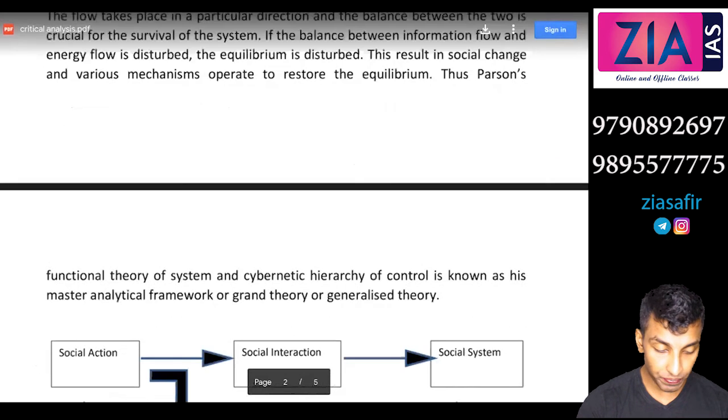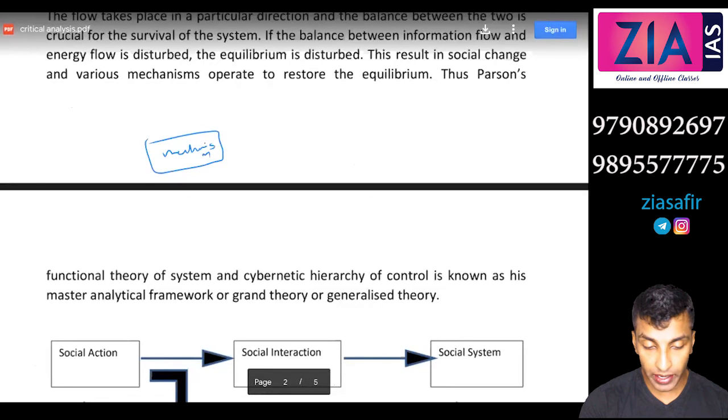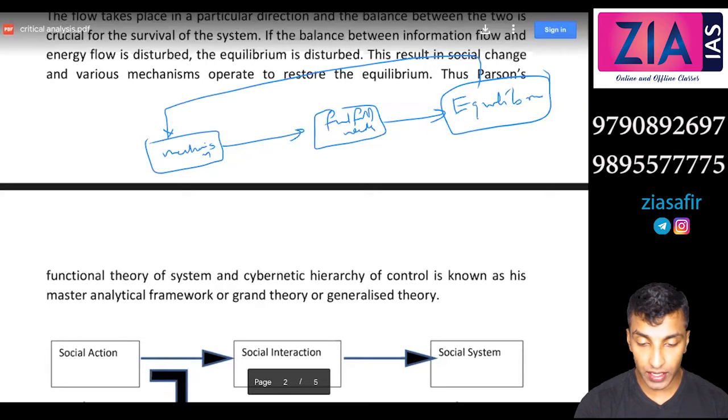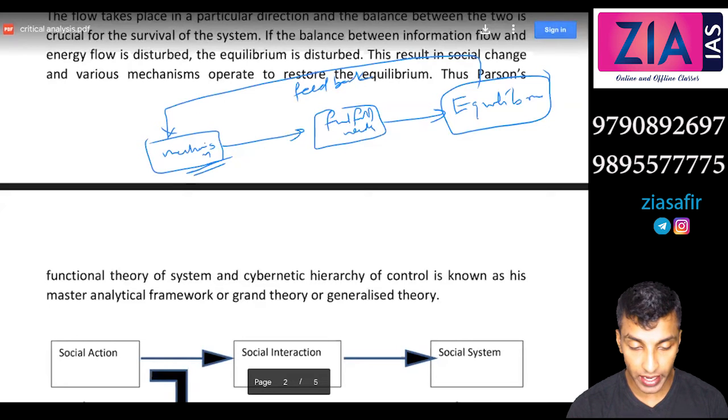Some mechanisms will be there, and they fulfill needs, and they bring the equilibrium. If there is a break in the equilibrium, feedback will be given, and the mechanisms will function again and fulfill the required needs, and equilibrium will be brought back.